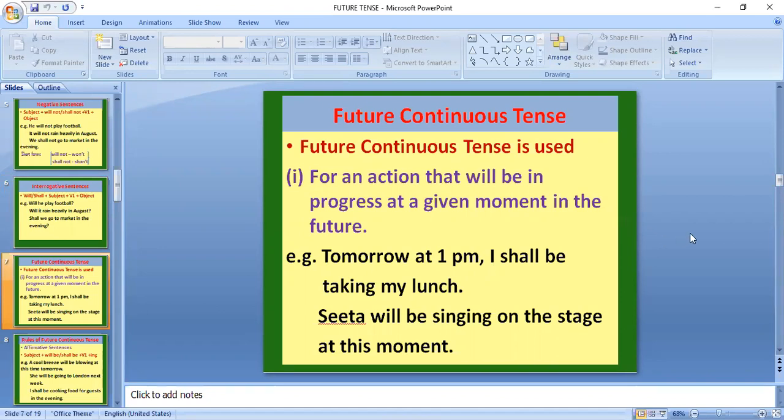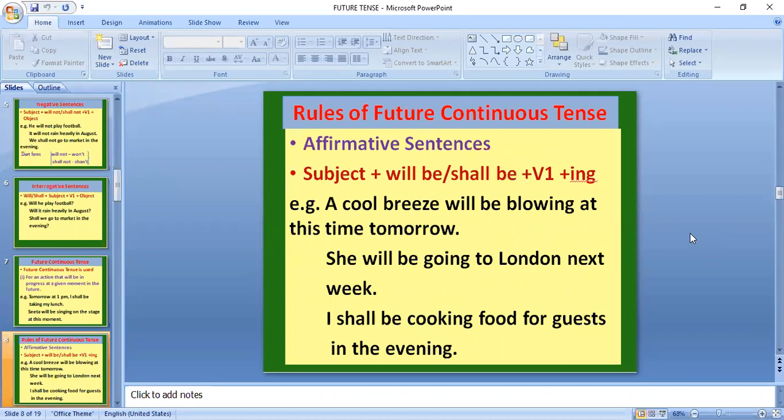Yes, beta. Future continuous tense is used for an action that will be in progress at a given moment in future. For example, tomorrow at 1 p.m. I shall be taking my lunch. Sita will be singing on the stage at this moment. Yes. Coming to the next.